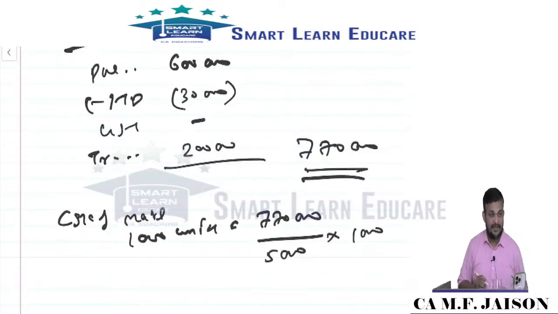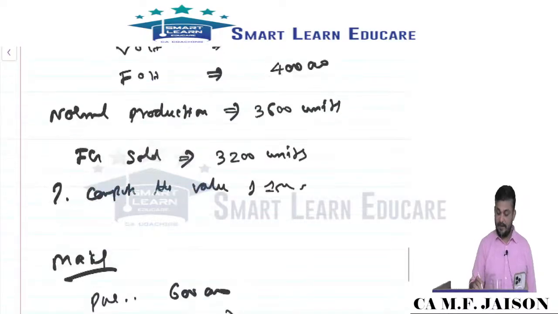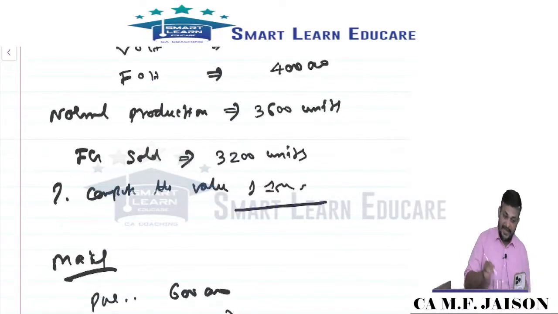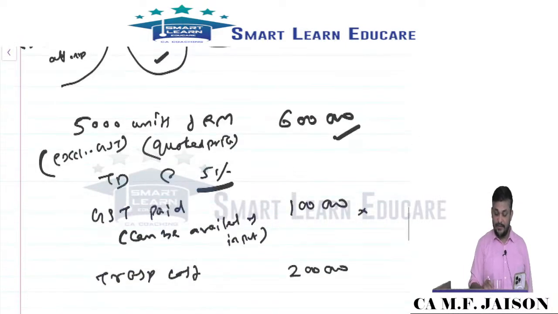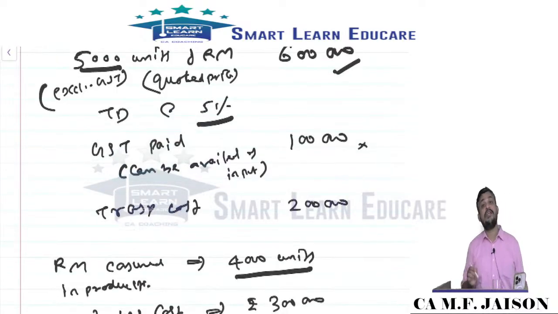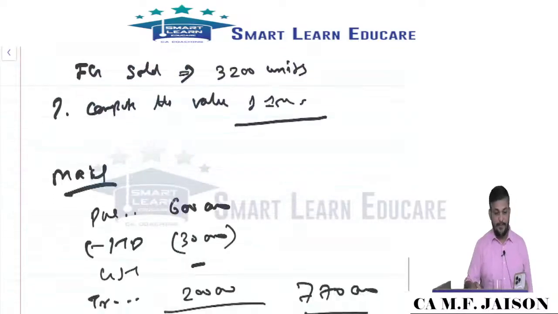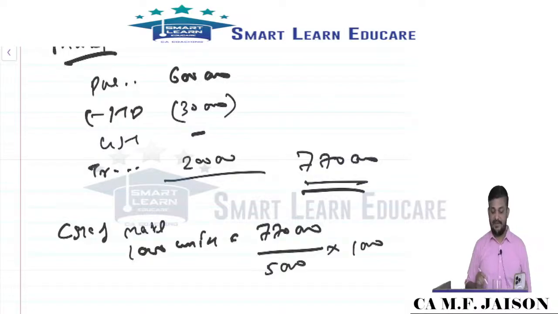The question asks for the value of inventory, which includes raw material as well as finished goods. 5,000 units purchased, 4,000 consumed, 1,000 units remain.